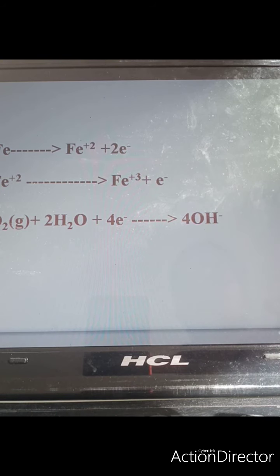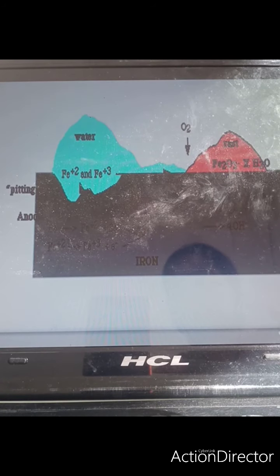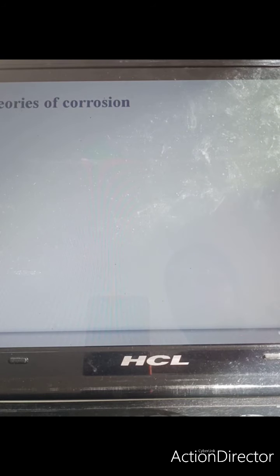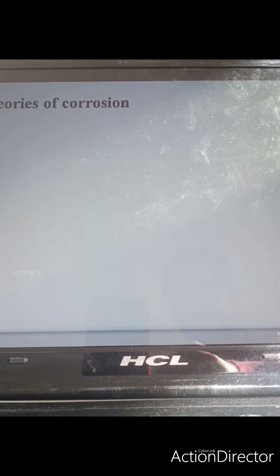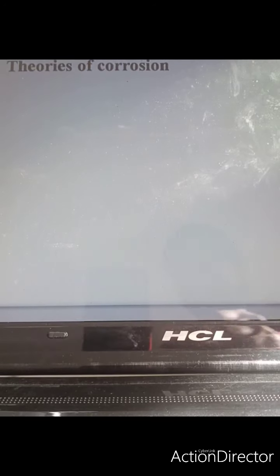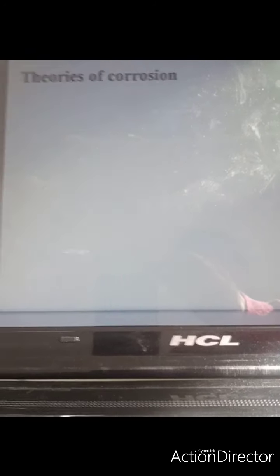So this is the reaction which is occurring, that is anode half cell, it will be showing oxidation, and in cathode there will be reduction. So the overall reaction will be formation of ferric hydroxide, which will be further converted into iron oxide with X molecules of water, that is rust. Now there are various theories which are related to the corrosion, so we'll be discussing them one by one.